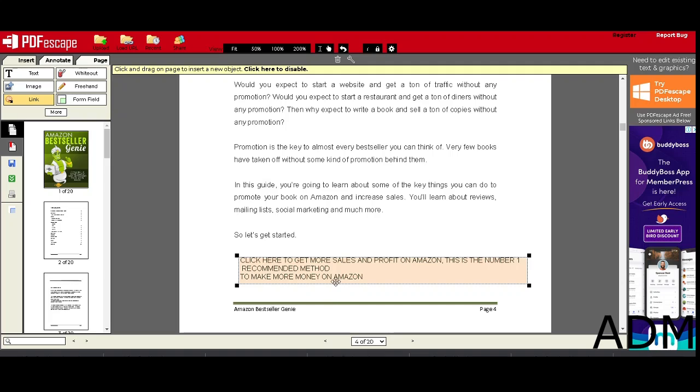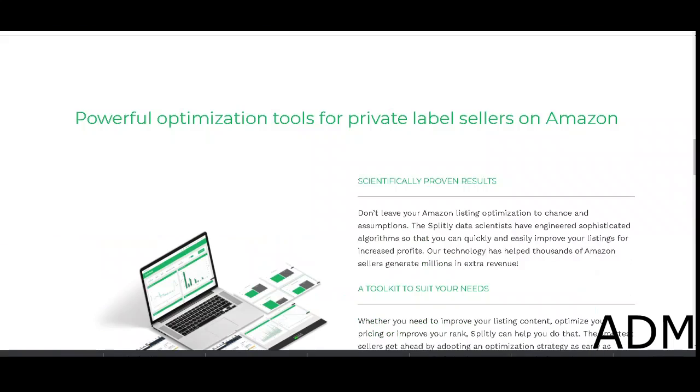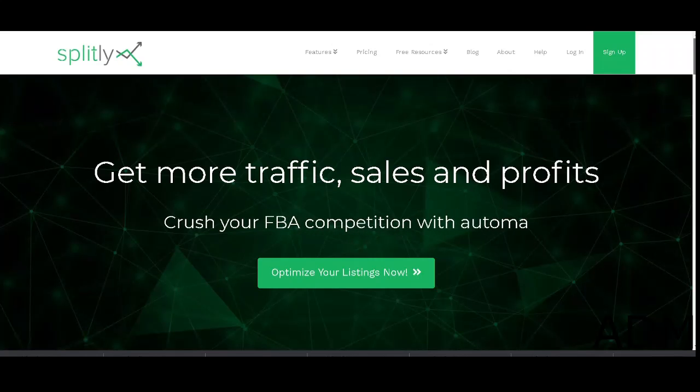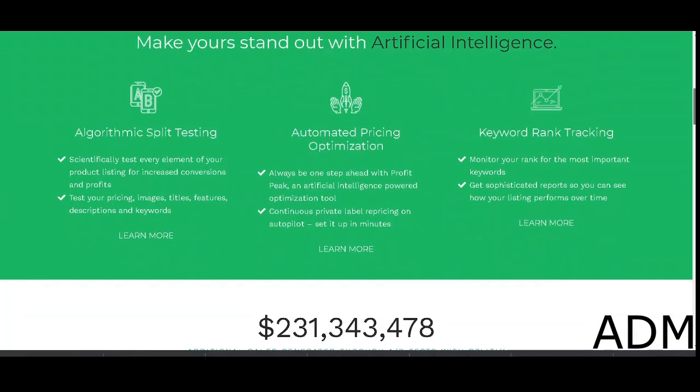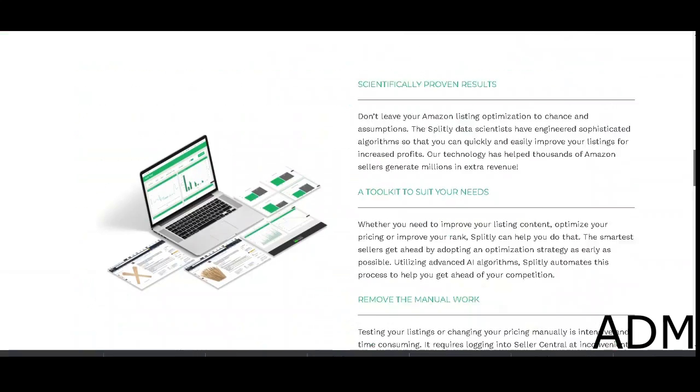Now when people read through the book and they see this and click on it, it's going to take them onto this page, which explains the benefits of this product and how it's going to give them more sales and so on.